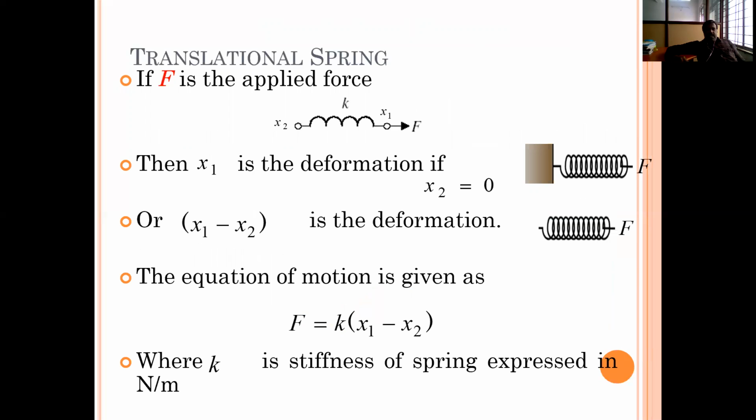For example, if one end is connected to the fixed reference, as per this diagram, then x2 is 0. So what is F here? F is equal to K into x1 only, where K is the spring constant, or it is also called the stiffness of the spring, expressed in Newton per meter.